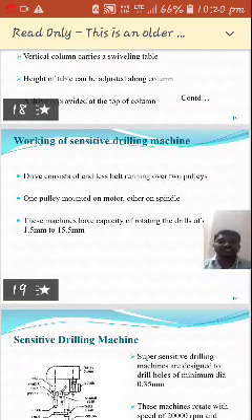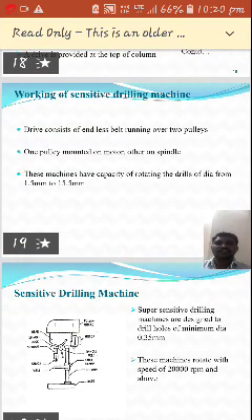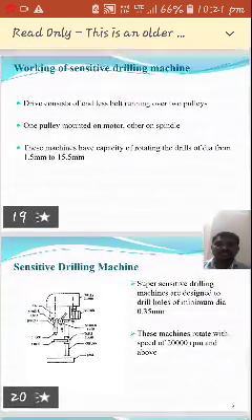The drive consists of an endless belt running over two pulleys. So it has an endless belt drive, by using which we can run continuously. One pulley is mounted on the motor, another on the spindle. These machines have the capacity of rotating drills of a diameter from 1.5 mm to 15.5 mm. Okay, so these are the sensitive drilling machines.